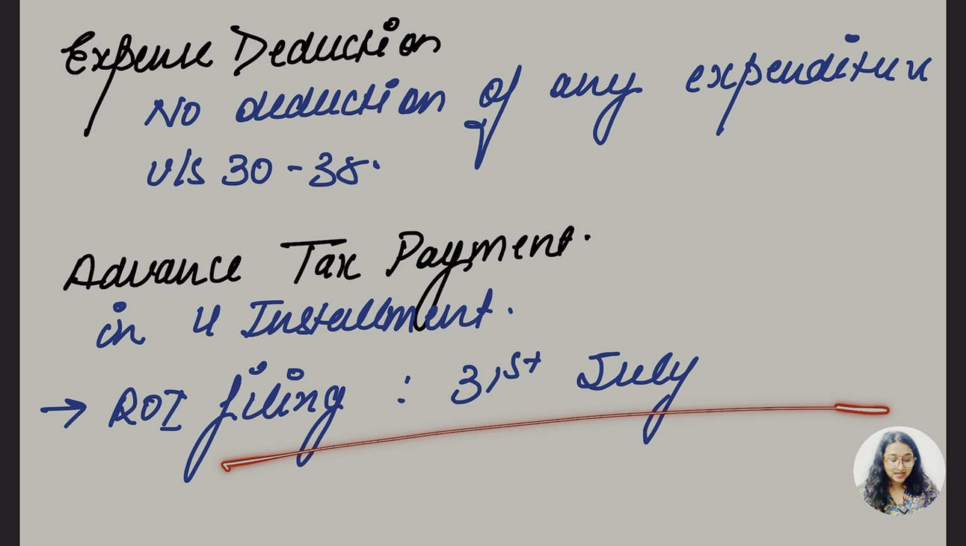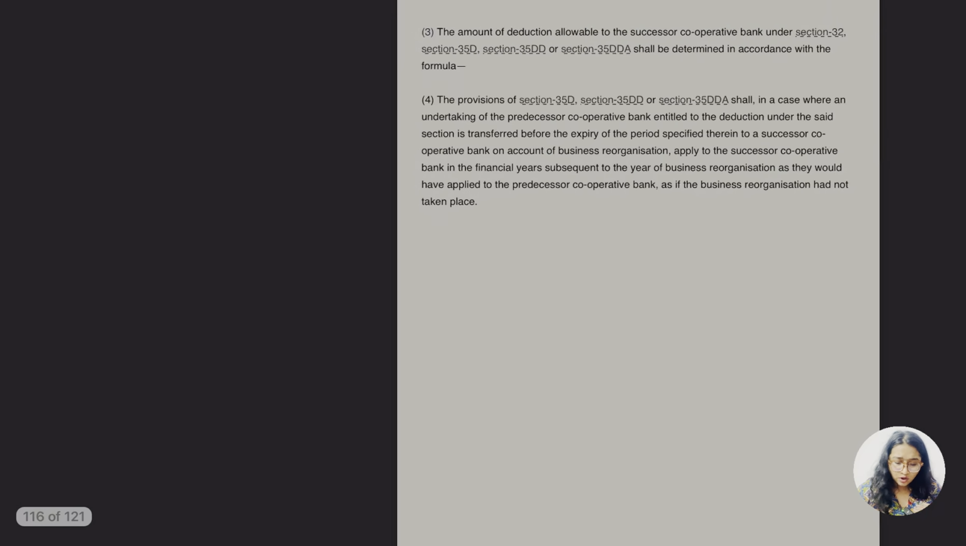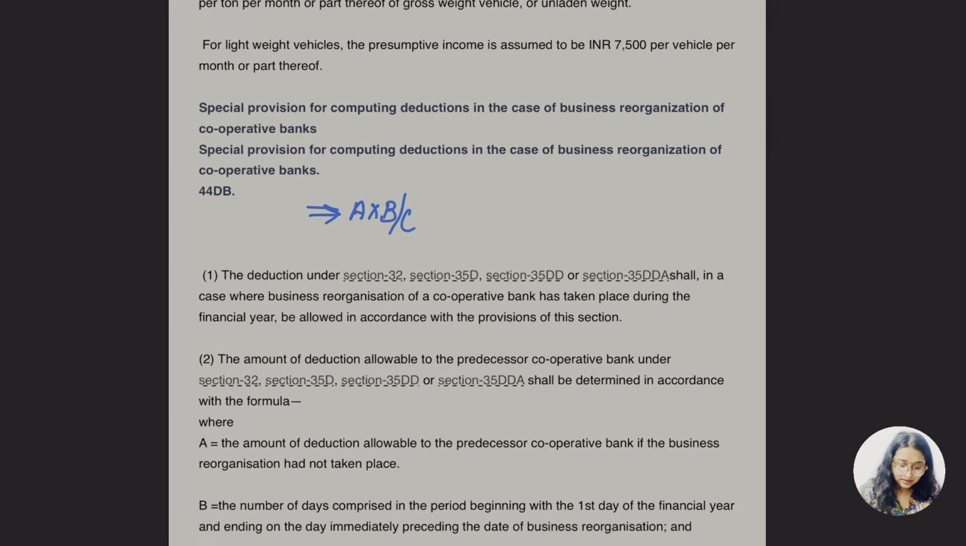Okay. So what is going to be the return date? The ROI filing date is going to be 31st July. It is to be done before that. So this is all about this section. So let me read this part, guys.